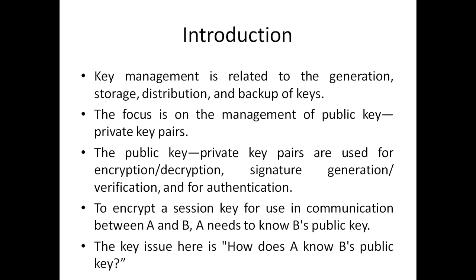First, B must have securely communicated his public key to A at some point in the past. By securely, we mean that A actually receives B's public key and not a public key from someone posing as B. So this is the first possibility.